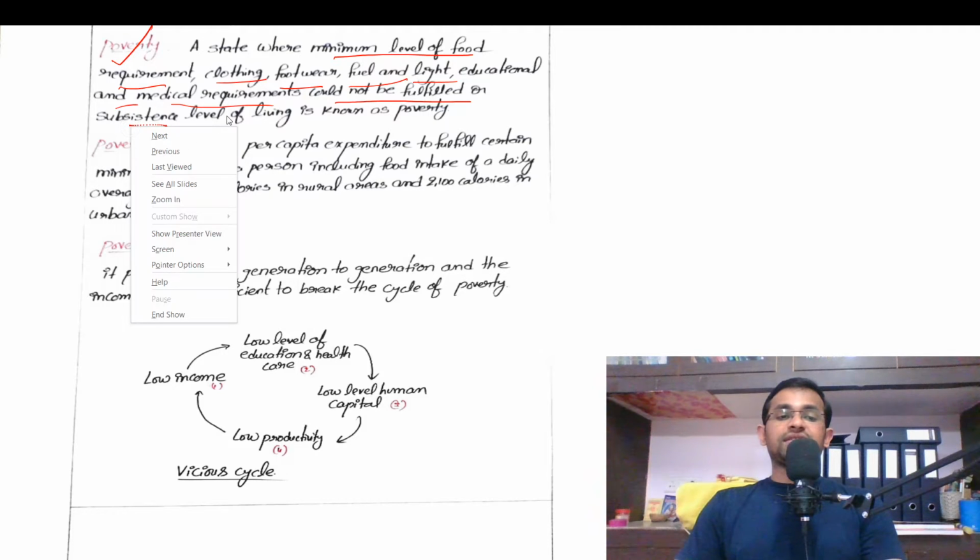Now, the next term, poverty. What is the meaning of poverty? Poverty means a state where the minimum level of food requirement, minimum clothing, minimum footwear, minimum fuel and light, minimum educational and medical requirements could not be fulfilled, or the minimum subsistence level of living.